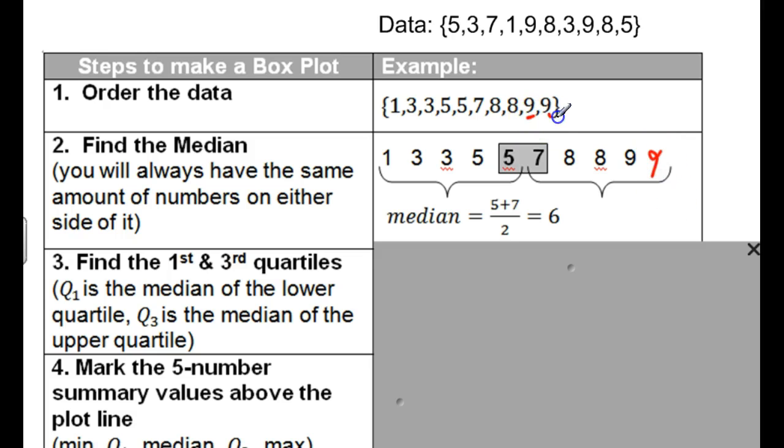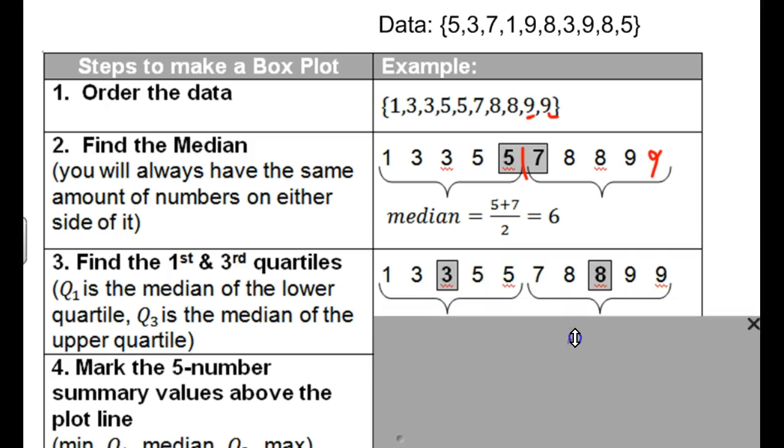There's 2 9s there. But you can see that there are 1, 2, 3, 4, 5, 6, 7, 8, 9, 10 values. When there are 10 values, you find the very middle point, which is between those 2 numbers. And so you're going to average 5 and 7 to get 6. And so that's our median. Whenever you have an even number of values, you'll have to average 2 numbers to find your median.